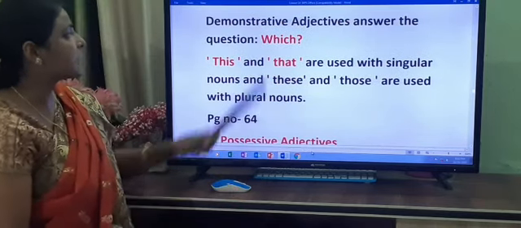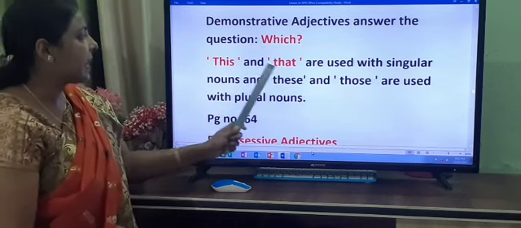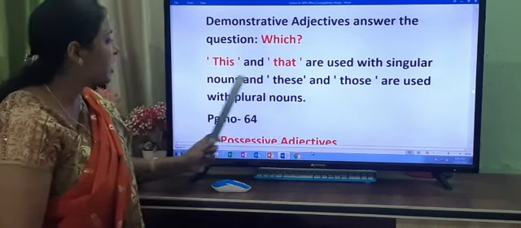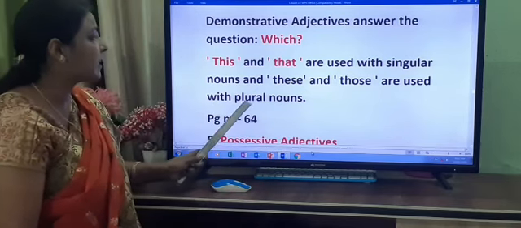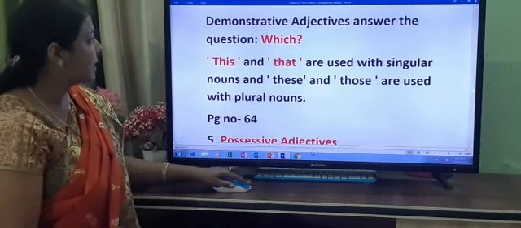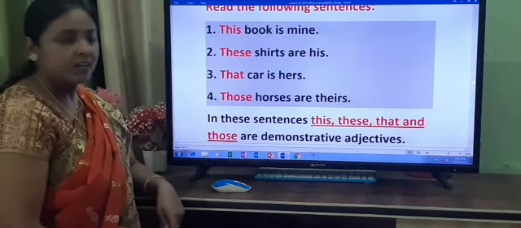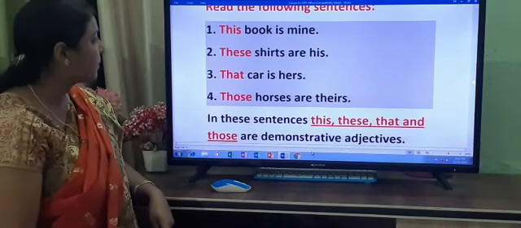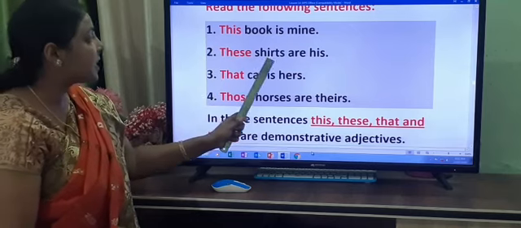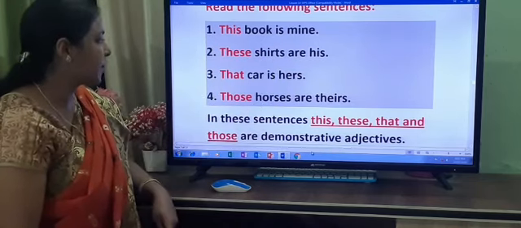Demonstrative adjectives answer the question which. This and that are used with singular nouns, and these and those are used with plural nouns. Now you can see here, this book is mine. It is used with a singular noun, book, and these shirts are his. It is used with the plural nouns.